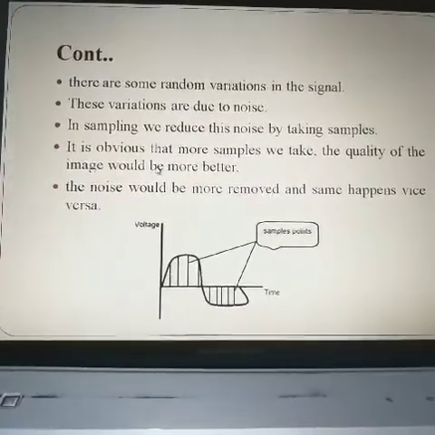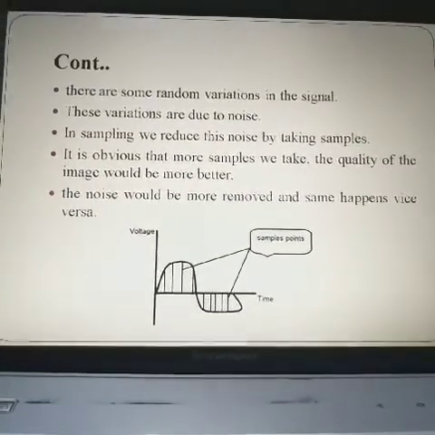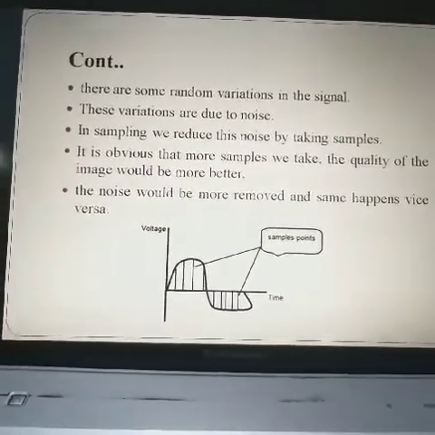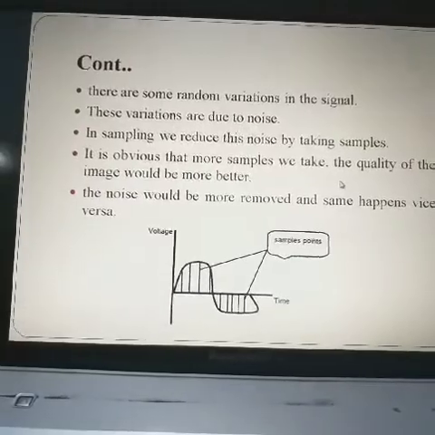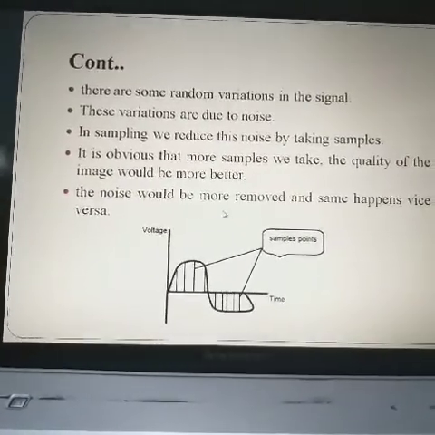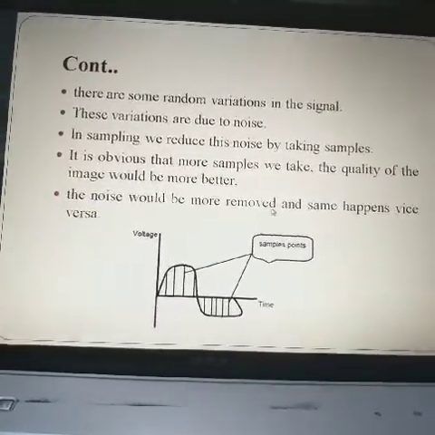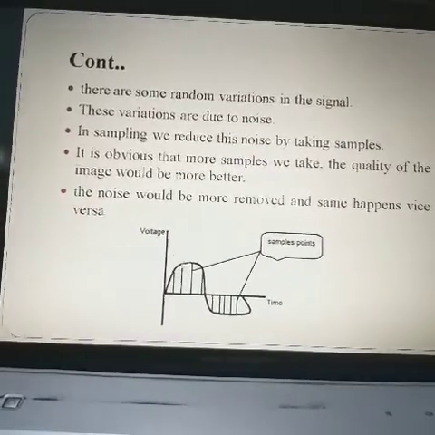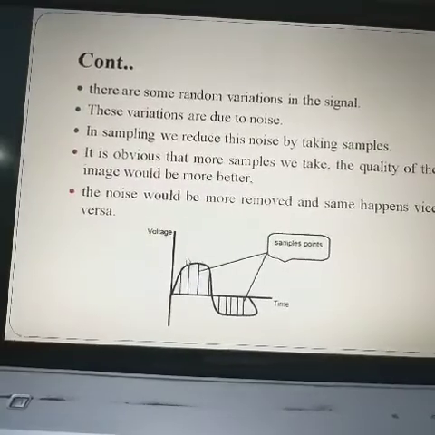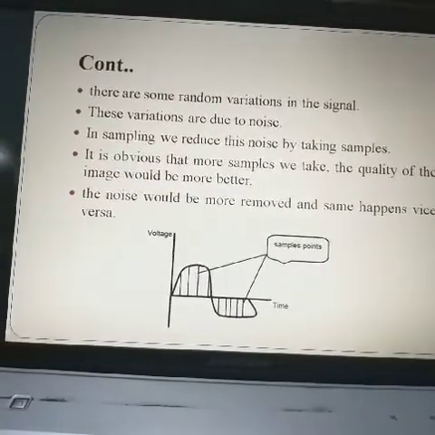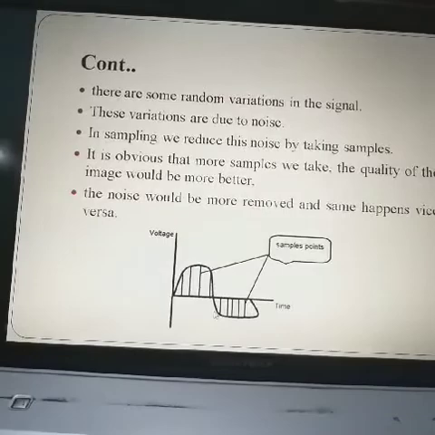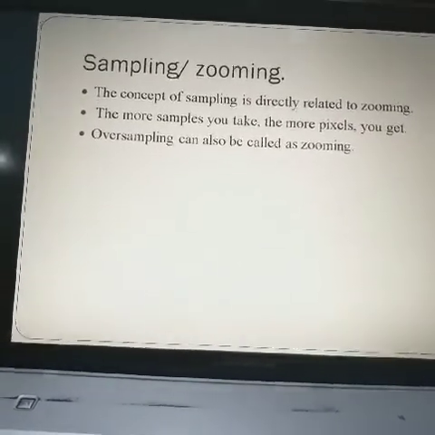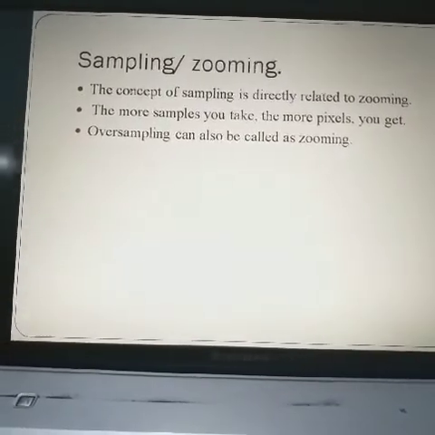To reduce this noise, we sample all the variations. The more samples we take, the better the quality of the image we get, and the more noise is removed, and the same happens vice versa. So this is the analog signal, and we sample that signal into some approximation.